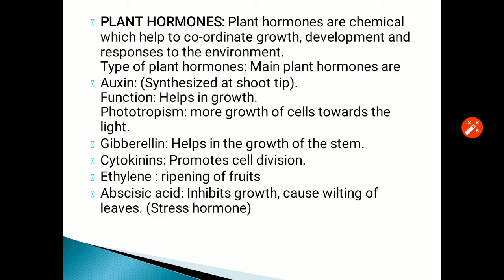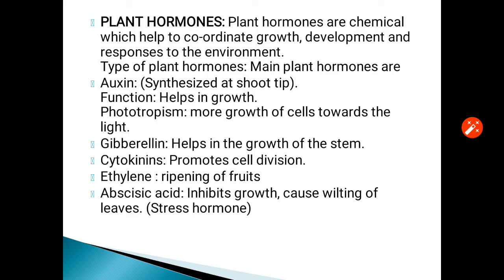Now abscisic acid, which is a growth inhibitor, inhibits growth. It causes wilting of the leaves. It stimulates closure of stomata, so it is also termed as the stress hormone.